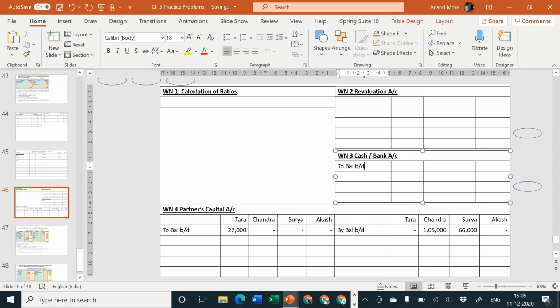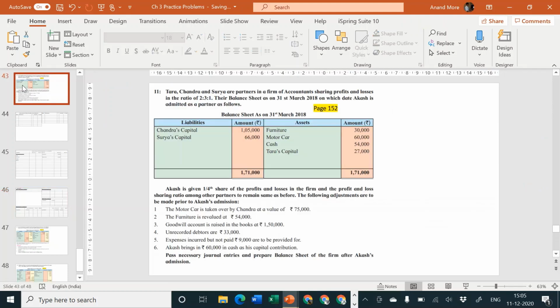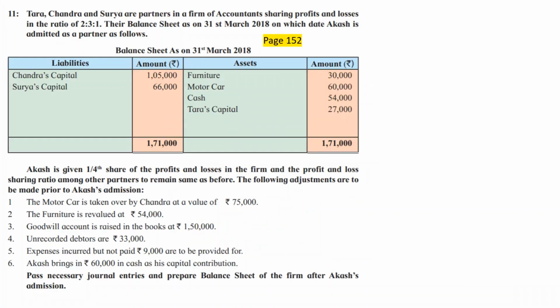Balance brought down 54,000. Next, Tara's capital we have already written 27,000. So first step, open necessary ledger accounts, over. Second step, transfer of assets and liabilities, over.